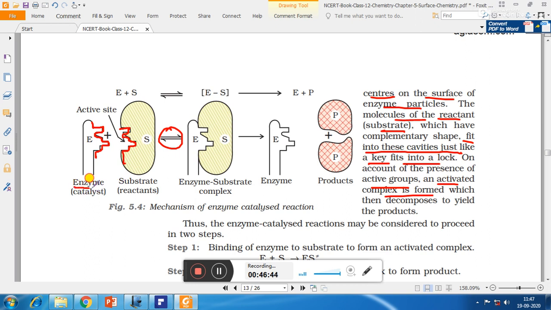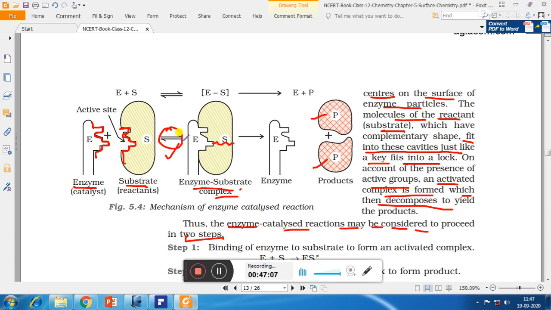So initially we are taking enzyme and substrate. So the enzyme substrate complex is formed, which then decomposes. So it will break down. So here we will see the substrate will break down to form products, and the enzyme is again becoming free. Thus the enzyme catalyzed reactions may be considered to proceed in two steps.